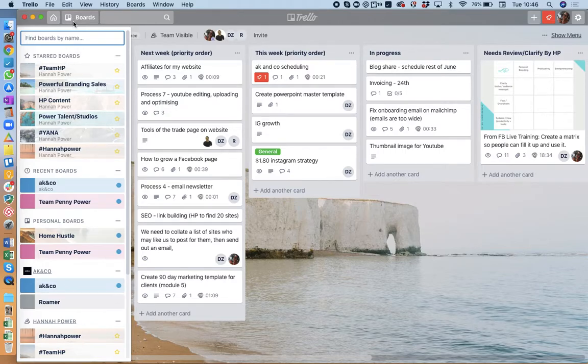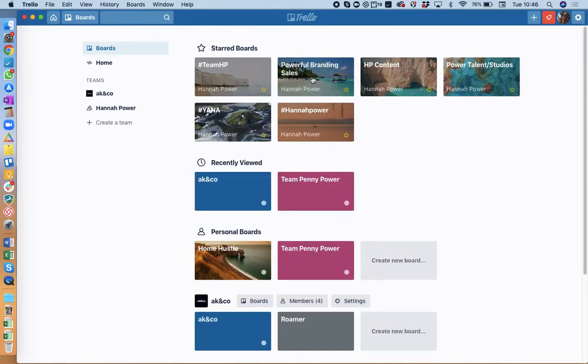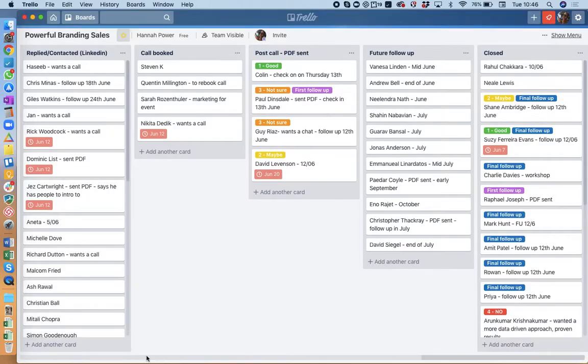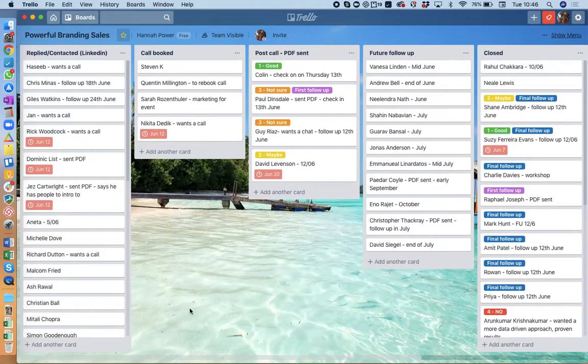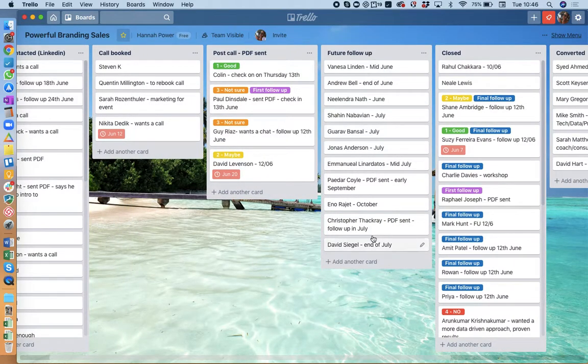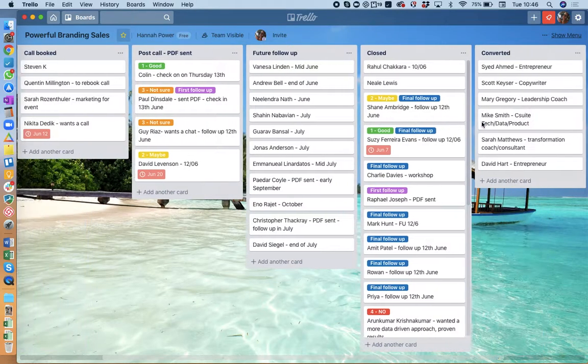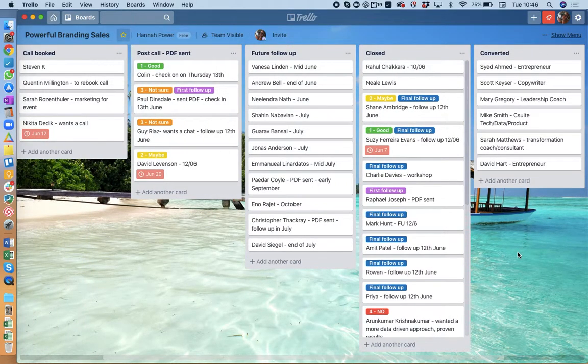I also use it in another way. I also use it for sales. Now I'm going to have to go through this quite quickly because there's a lot of people on here, but essentially you can put everybody in this board. You can use it as a way of managing relationships. So you can have people that you've replied to or contacted, calls that are booked, PDFs been sent, people you need to follow up in the future, people that are closed, and people that are converted, so current clients.